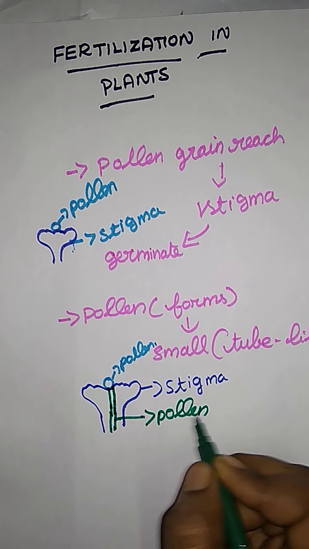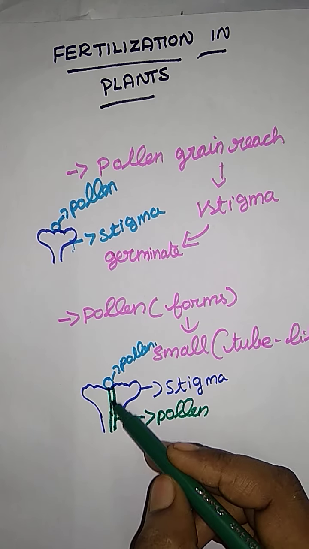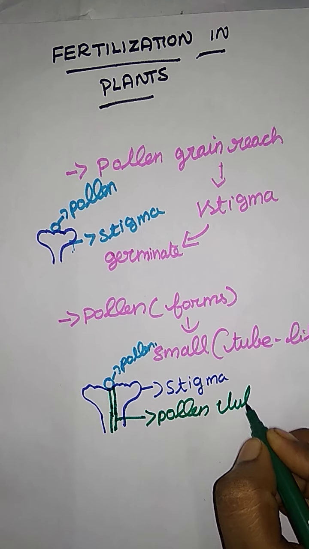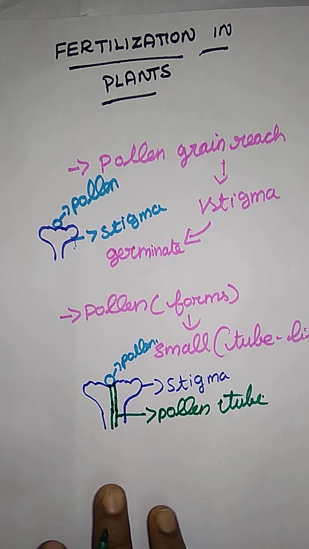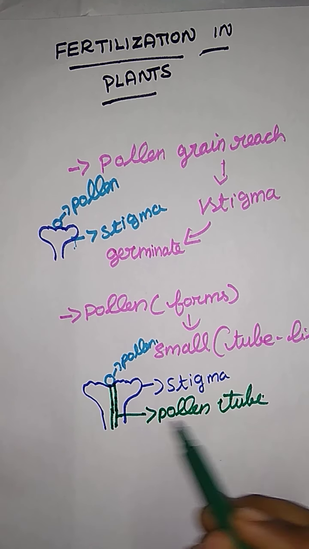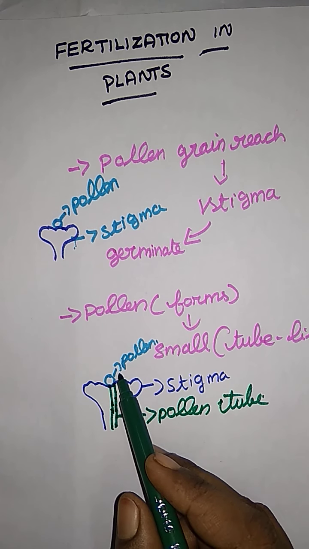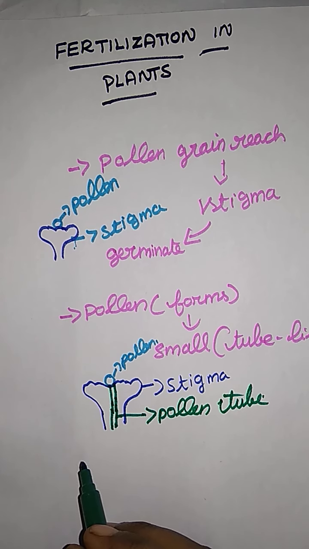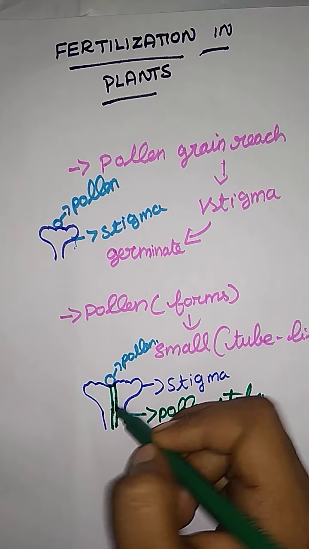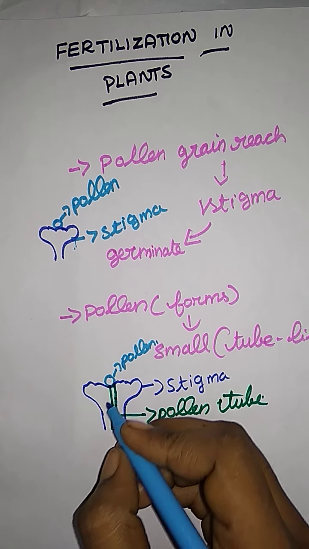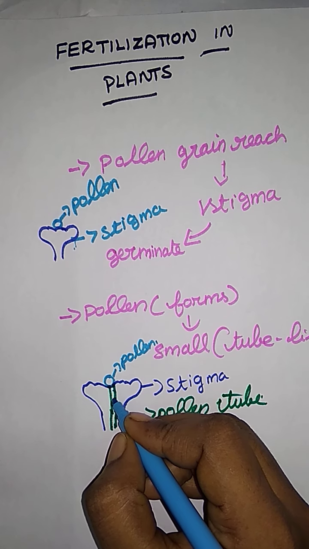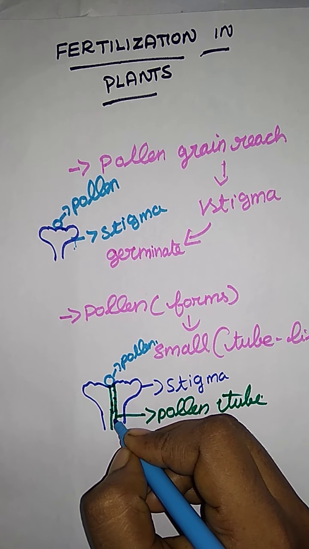Why is it given the name pollen tube? Because it is made from the pollen and is a tube, so it is called a pollen tube. It emerges from the pollen grain through the germ pore. If the pore opens into the tube, the pollen content moves through it.